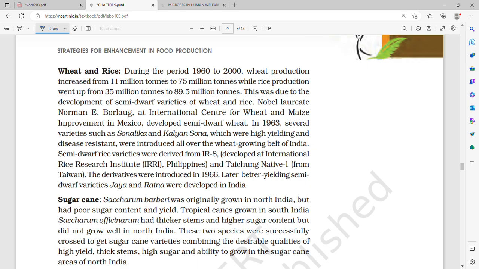These desirable characteristics had to reach uniformity or homozygosity, that is, in each generation the plants had to have all these characteristics every time, and they all had to be dominant, so that these characteristics would reach uniformity and won't get segregated. If they got segregated, then there was no meaning of doing all this hybridization.